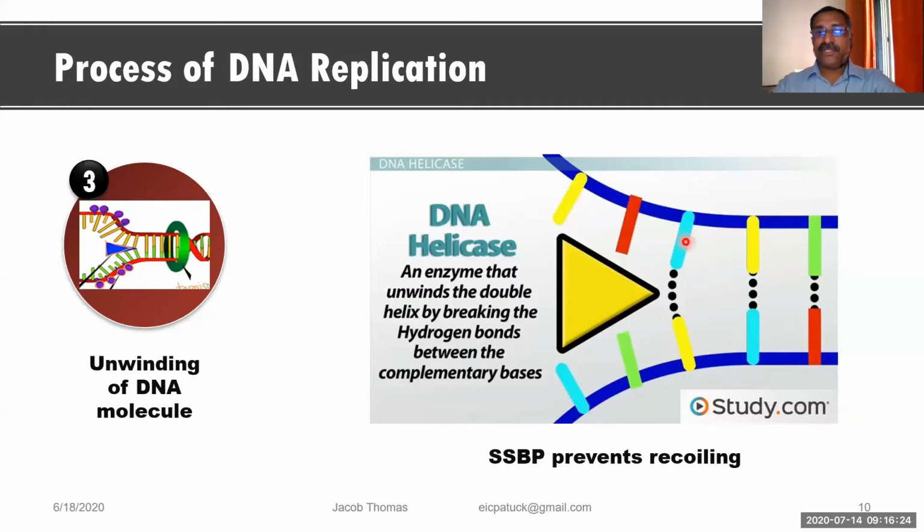Between these two nitrogen bases, or this pair, there is a hydrogen bond. It may be of 2 bonds or 3 bonds. This bond must break, and to break this bond an enzyme called DNA helicase is used. When the DNA helicase enzyme is breaking this bond, these two strands are getting separated.